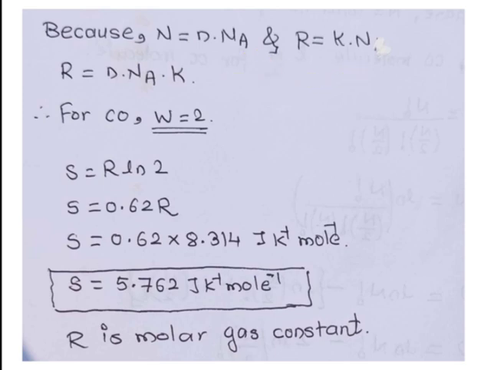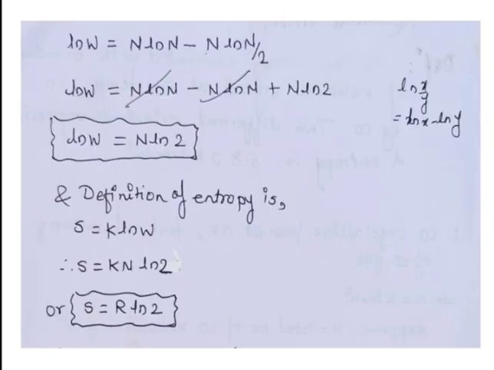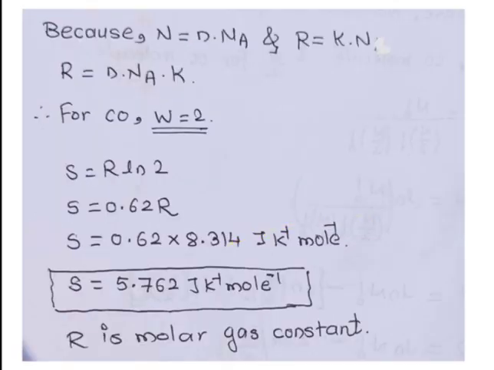So n is the number of moles, Na is Avogadro's number of molecules and k is the Boltzmann constant. So everything is involved in the capital R, that is the molar gas constant. So we have taken this as the final equation for carbon monoxide: S is equal to R ln of 2.